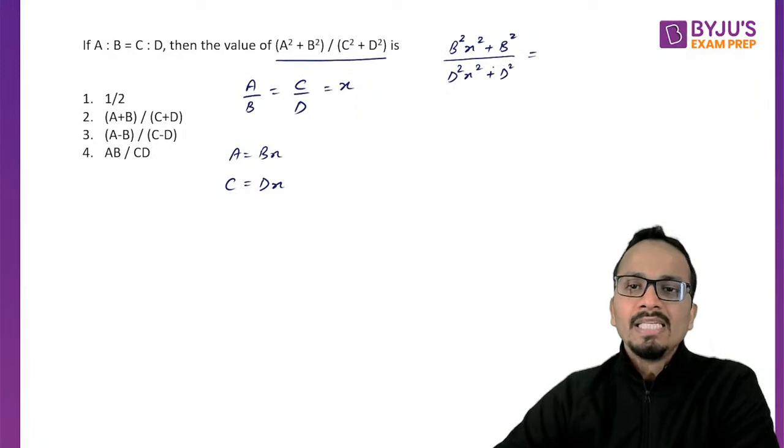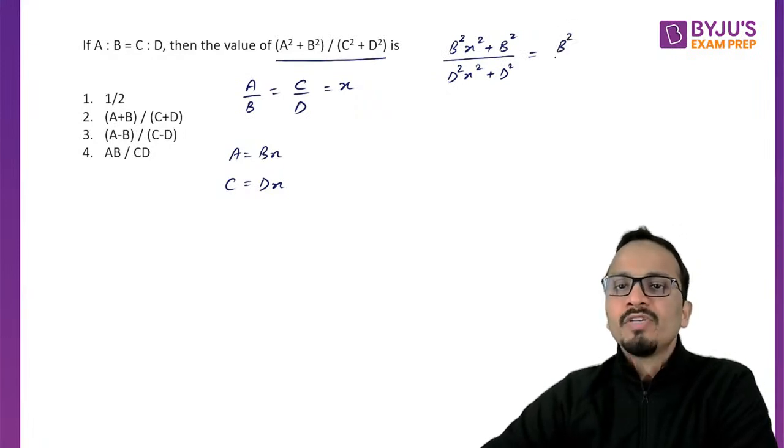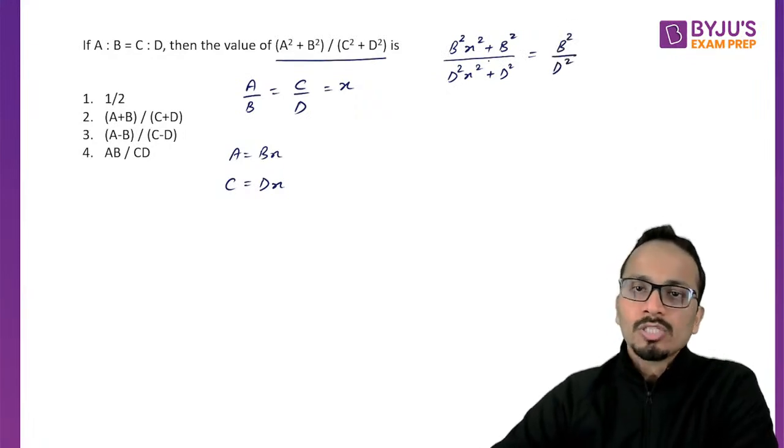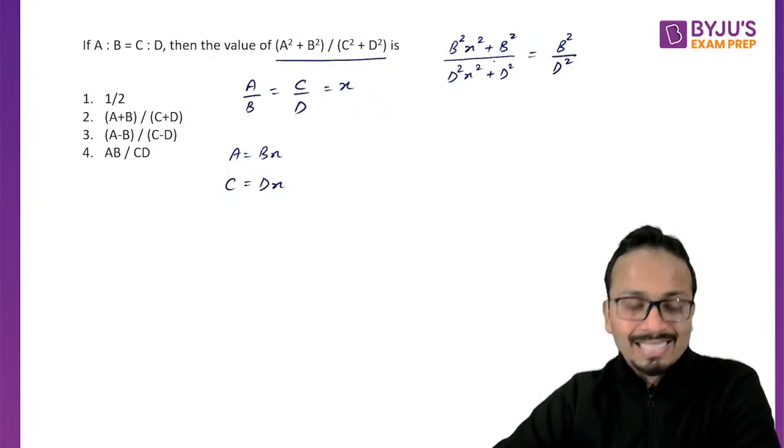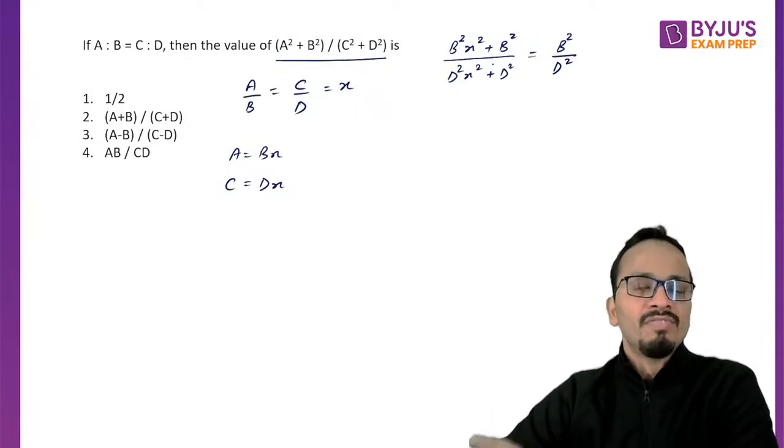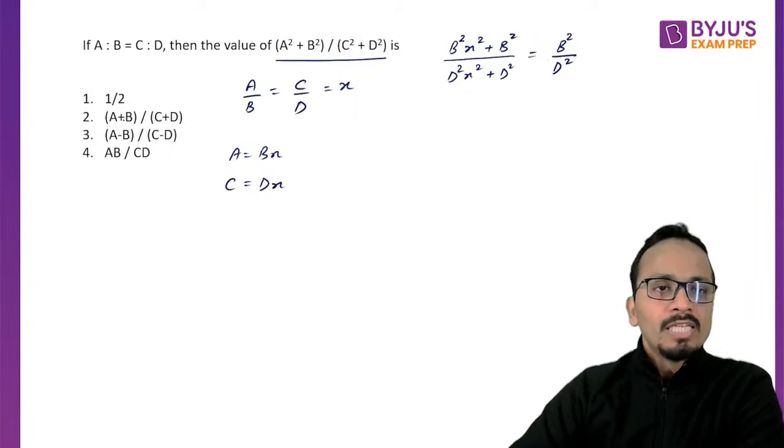So B square and D square take common. So you'll be left with B square upon D square because X square plus 1 will cancel. All right, fine. Okay, now let's check all of them.